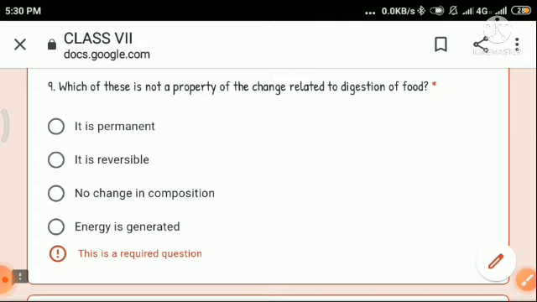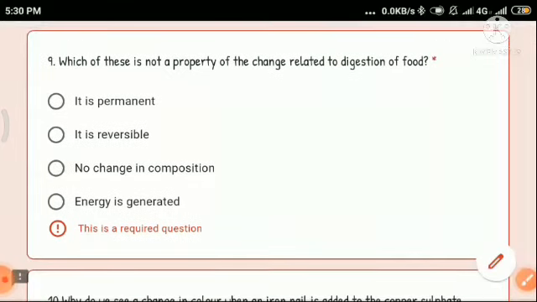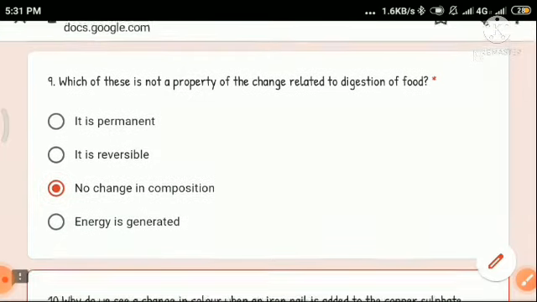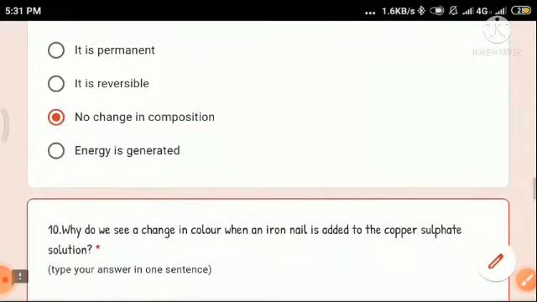Okay, so it is reversible and no change in composition, so this both can be the answer. Okay, so the thing is that you have to know first that digestion of food is a chemical change, and then you have to see that which of the given options is not a property of chemical change. Okay,